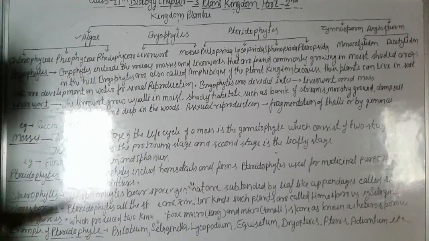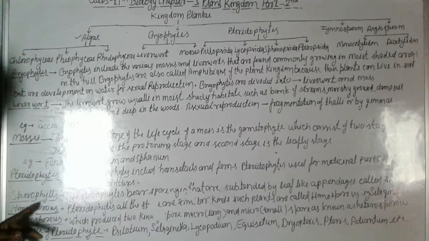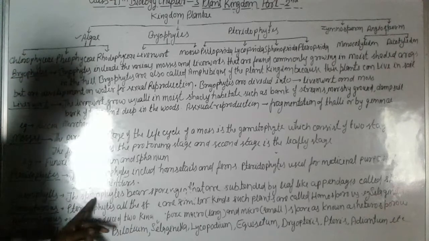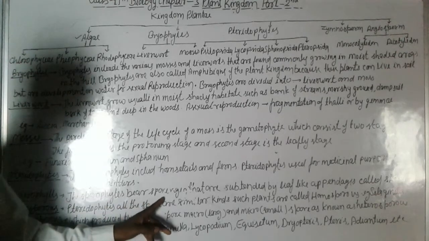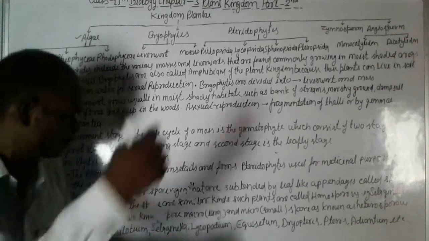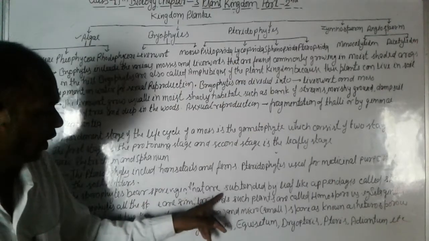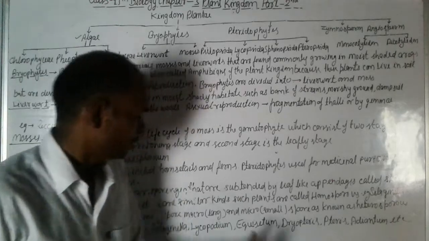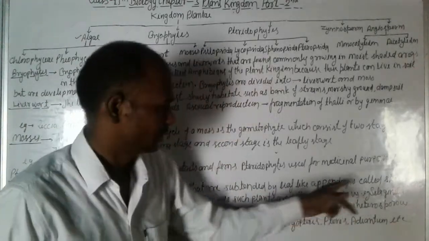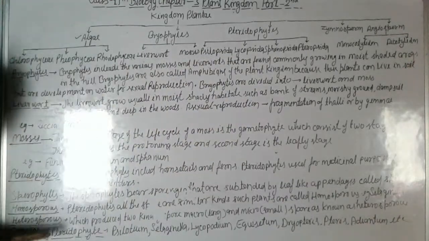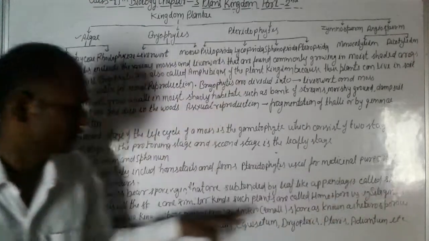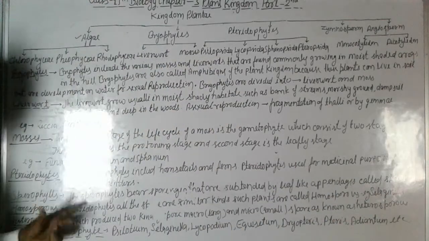Some topics related to the pteridophytes. Sporophyll. What is the sporophyll? The sporophyte bears sporangia that are subtended by a leaf-like appendage called sporophyll. A leaf-like appendage is called sporophyll.